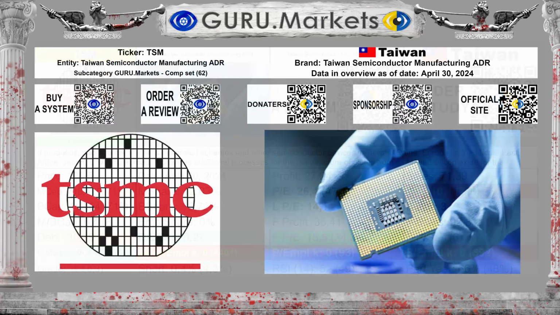Now let's analyze the current fundamental indicators of the company Taiwan Semiconductor Manufacturing ADR, ticker TSM. This review is based on current data as of April 30, 2024. By classification GURU.Markets, the company belongs to the subcategory CompSet. 62 organizations take part in the analysis, which is very representative.